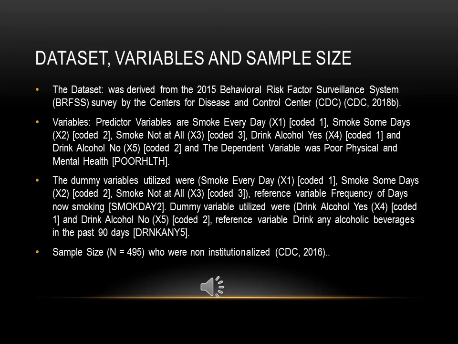Now the dummy variables utilized were smoke every day, X1 coded 1, smoke some days, X2 coded 2, smoke not at all, X3 coded 3, reference variable, frequency of days not smoking, smoke day 2. Dummy variables utilized were drink alcohol yes, X4 coded 1, and drink alcohol no, X5 coded 2. Reference variable, drink any alcoholic beverages in the past 90 days, drink any 5.